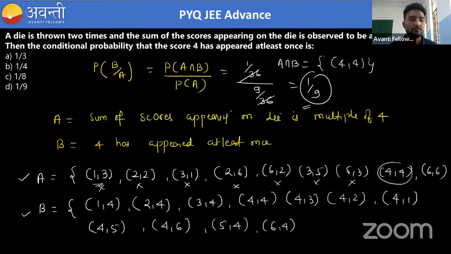Is it clear, everyone? So your answer will be 1 by 9, so option D is correct. It is very simple. Sometimes in JEE Advanced, a probability question may come very easily. So you just need to put in the conditional probability formula, and you can solve this.